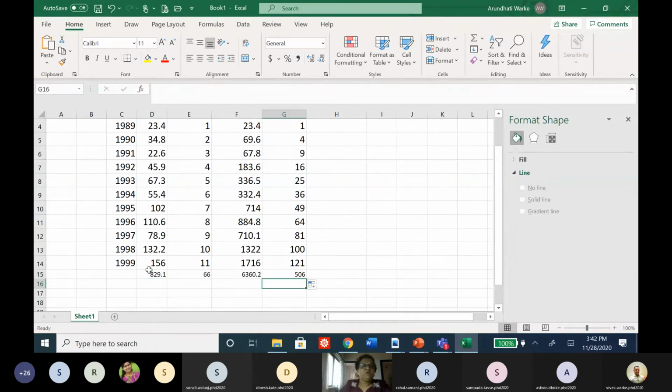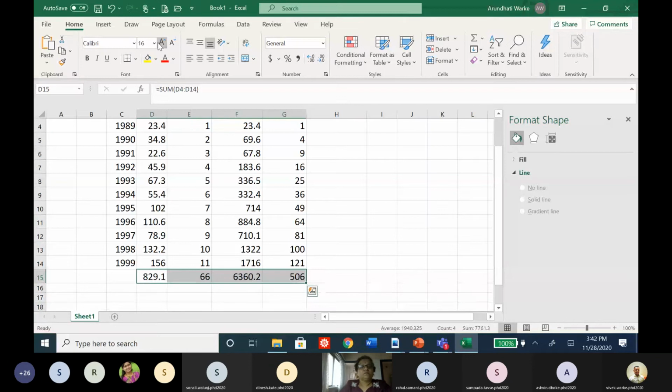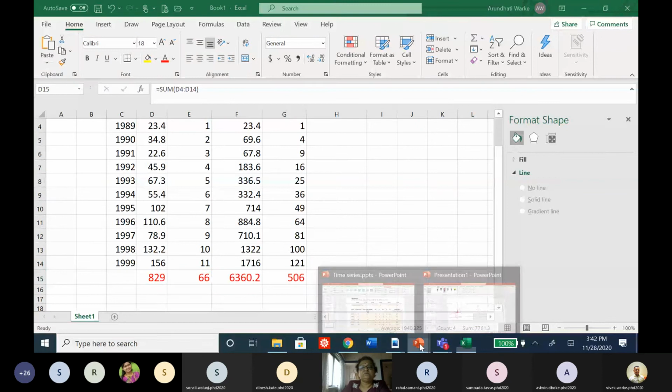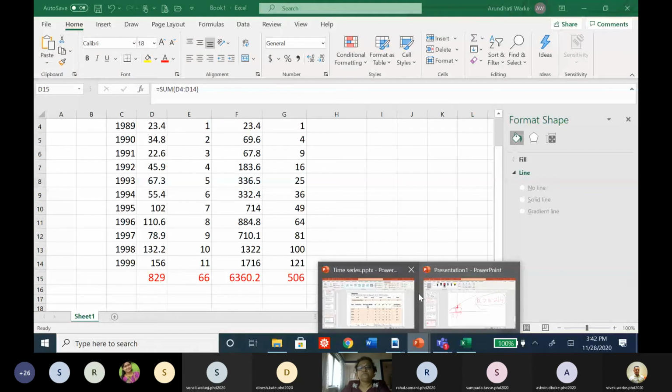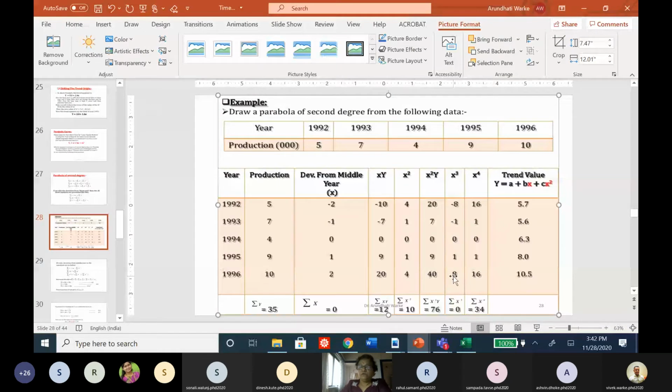I get the sum of all 4 columns. This is that sum, and we need to make use of these values: summation y, summation x, summation xy, and summation x square in these PowerPoint presentations here. And then we'll be able to calculate the value of, in this particular example, we can